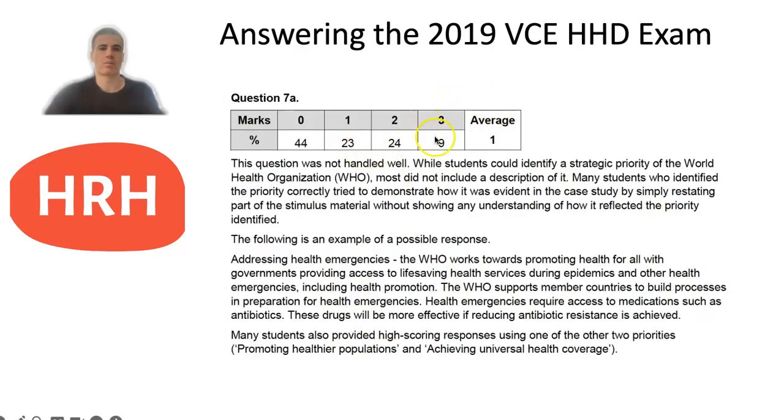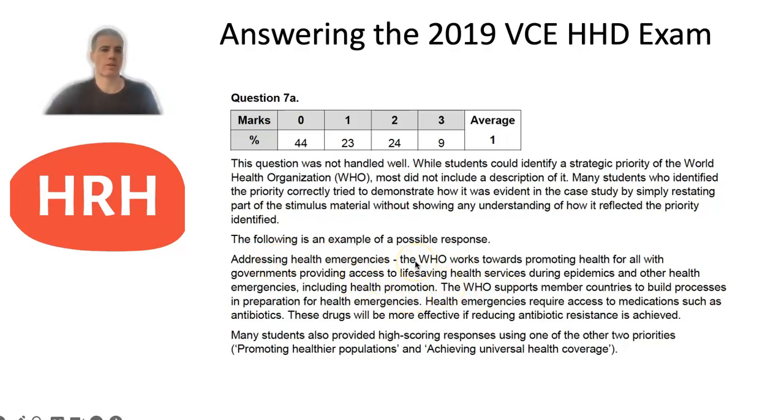You can see here in the examiner's report, only 9% of students were able to achieve full marks, and it mentions here the question was not handled particularly well. It said that students could typically identify a strategic priority, but most didn't include a description. And then a lot tried to simply restate part of the stimulus material without actually showing an understanding of how it reflected the priority. They've given an example here of addressing health emergencies, one of those WHO priorities, and the description they provided is that WHO works towards promoting health for all, with governments providing access to life-saving health services during epidemics and other emergencies, including health promotion.